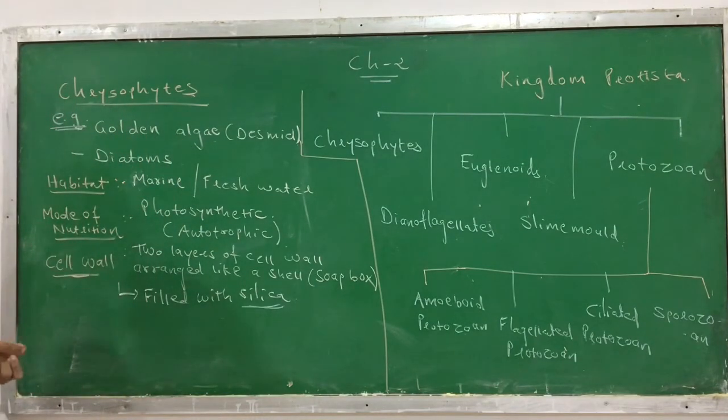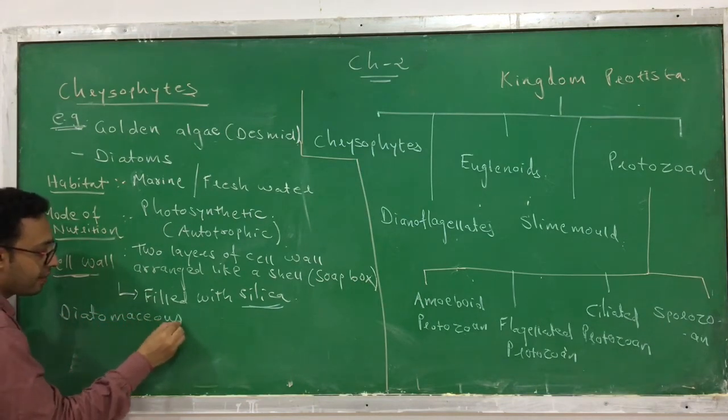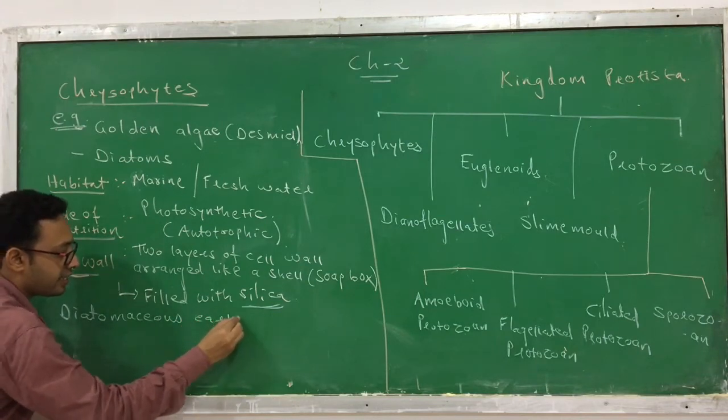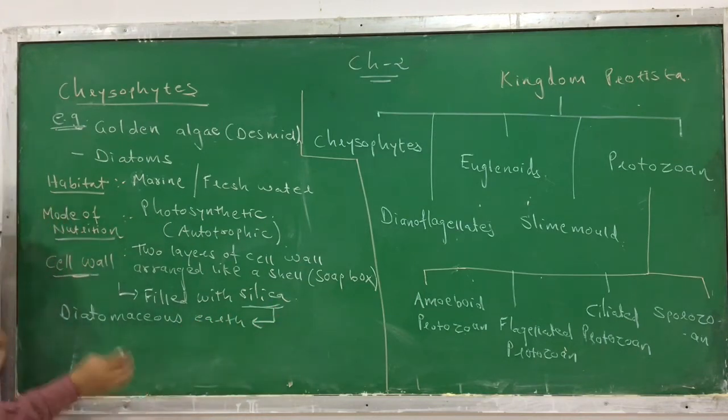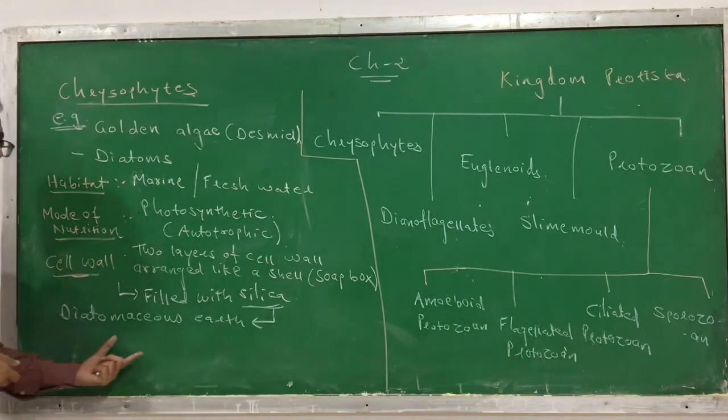It remains as such for a long period of time, and it leads to the generation of diatomaceous earth. Diatomaceous earth is filled with the silica that remains as such for many years.